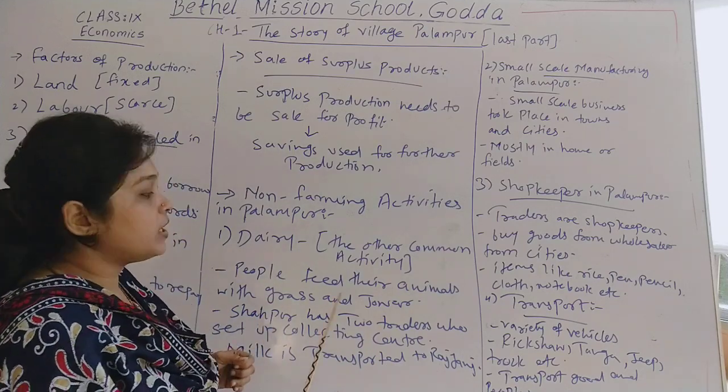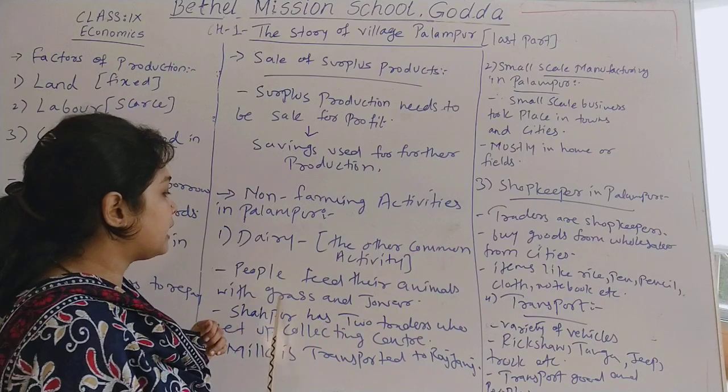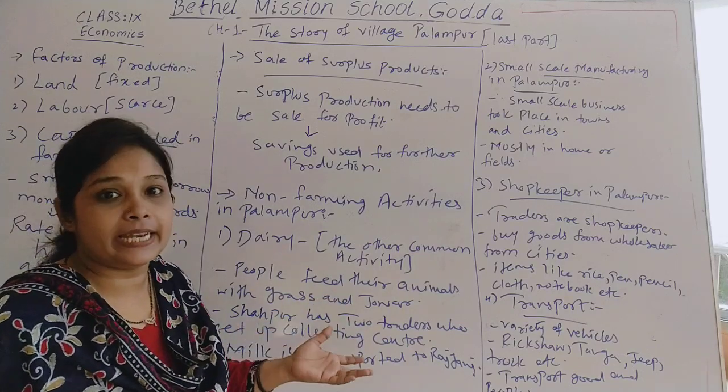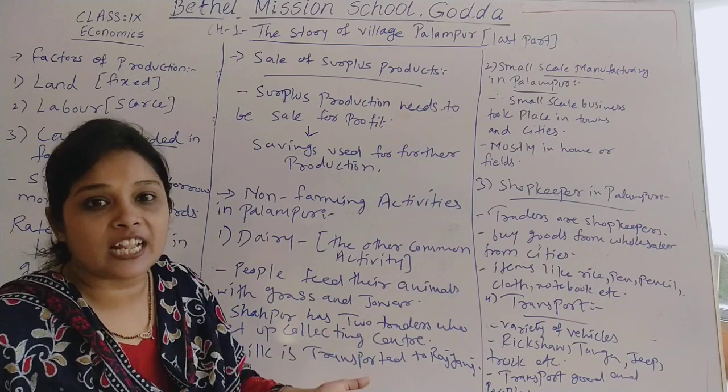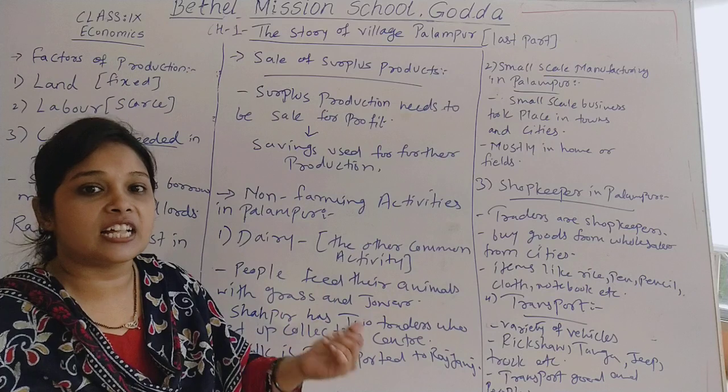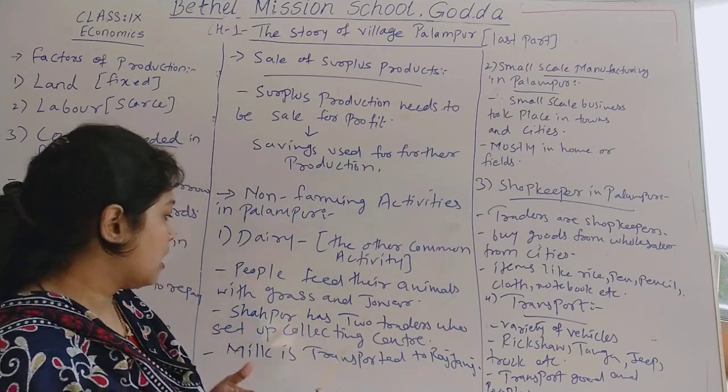And in Palampur, they have many milk centers where milk is transported from animal husbandry. Milk is transported to a different area.